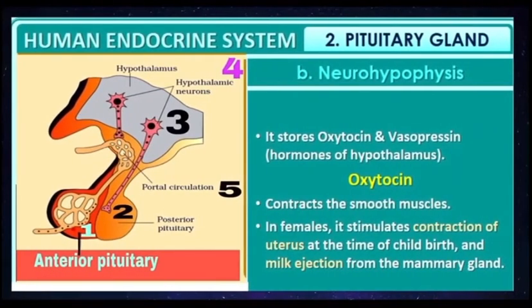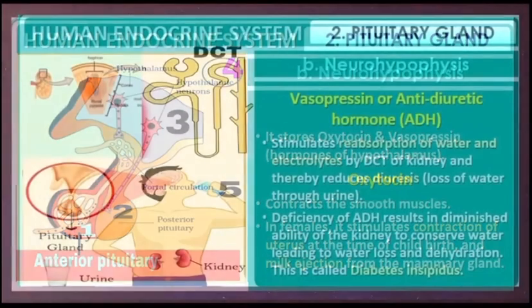Come to neurohypophysis or posterior pituitary. See the diagram, labeling 2 is the posterior pituitary. It only stores oxytocin and vasopressin, which are secreted by the hypothalamus. What is the role of oxytocin? It stimulates contraction of muscles in the uterus at the time of childbirth. Second, it also helps in milk ejection from mammary glands.